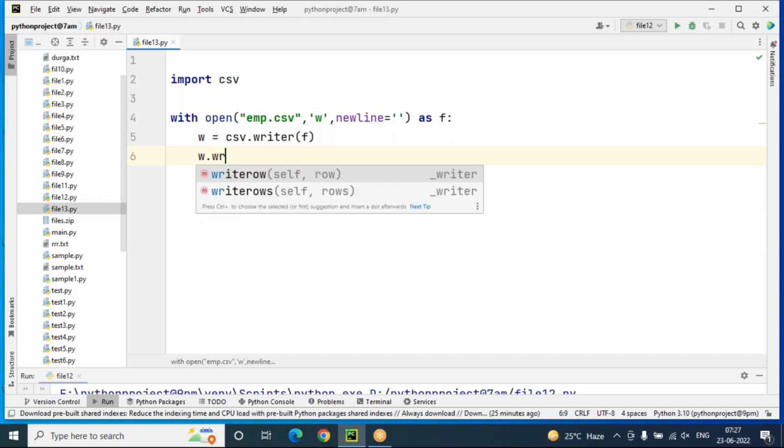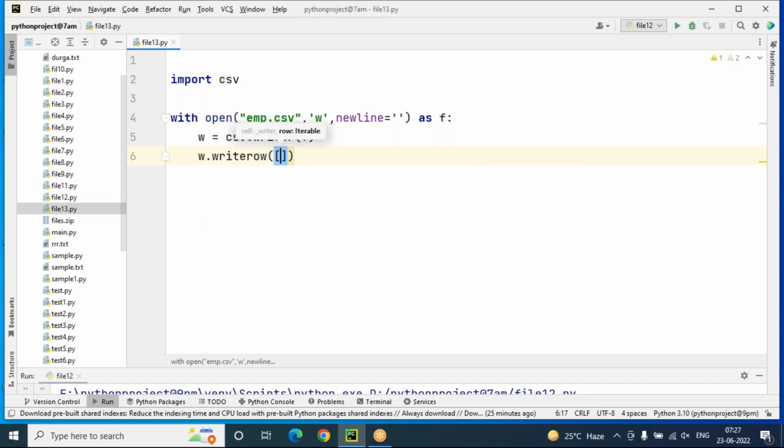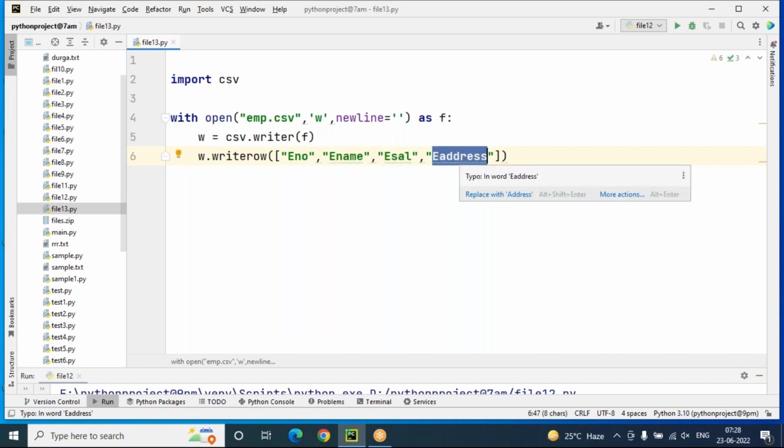And here I'm trying to do w.writerow, meaning the employee details I want to write. So I'm giving employee number, employee name, then employee salary, then employee address. W is a writer object, writerow is a method, in list format: employee number, employee name, employee salary, employee address.